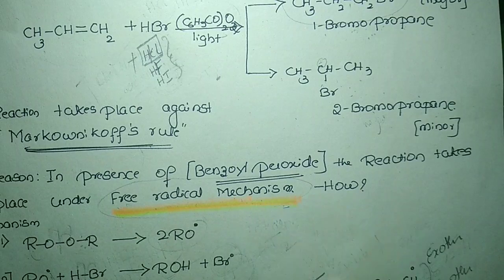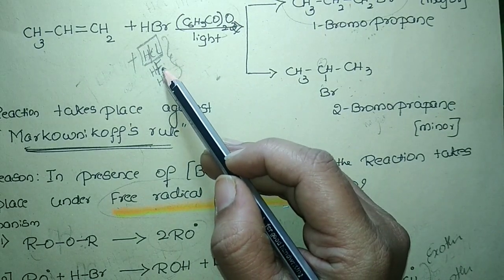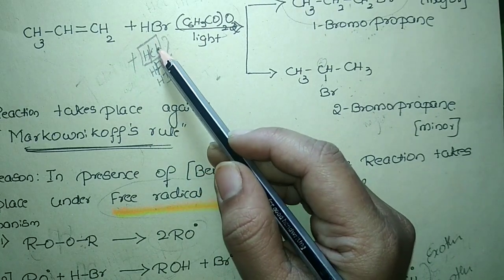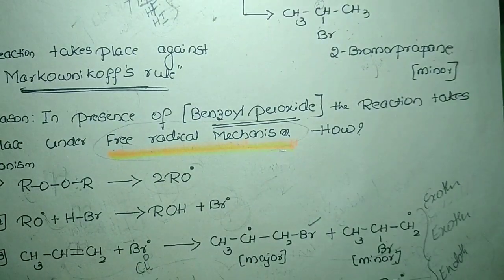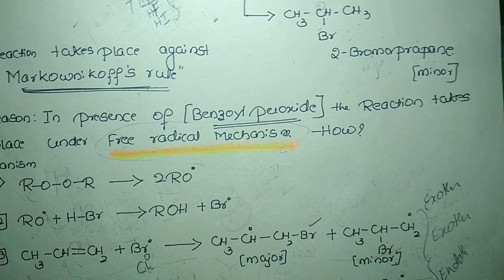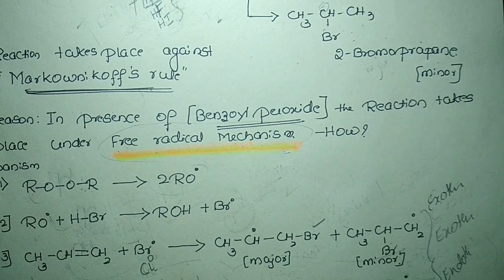Similarly, the same concept can be applied for HF as well. HF is a stronger bond compared to HCl. Here also, the first step of the propagation is exothermic, but in the second step we can't break the HF bond very easily.